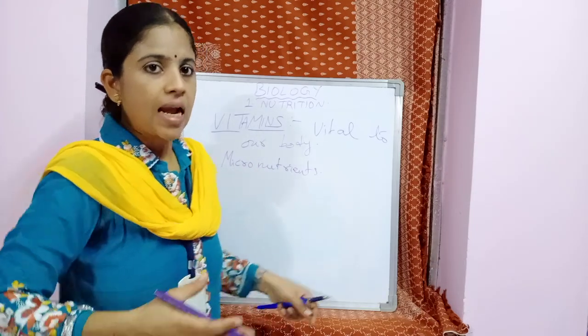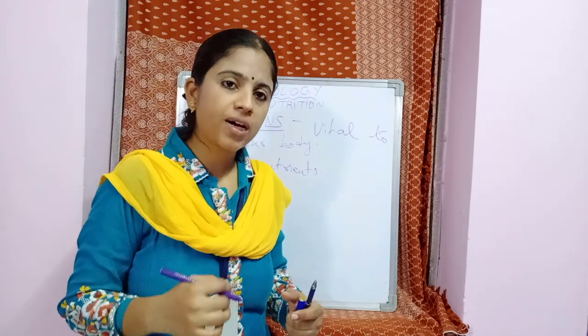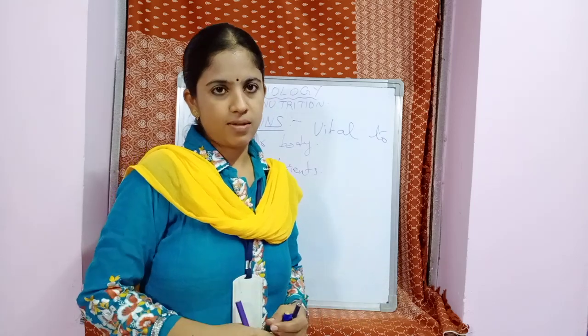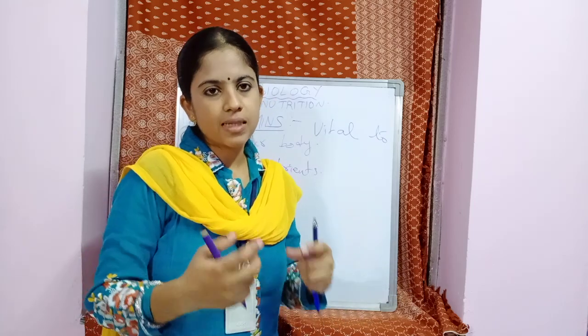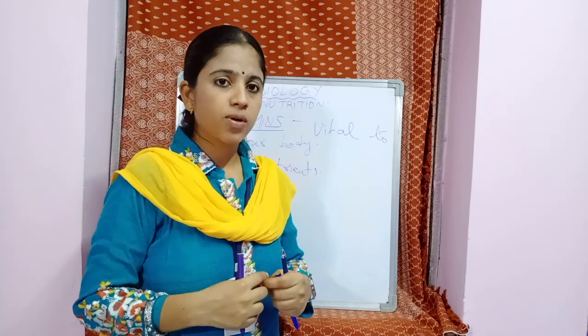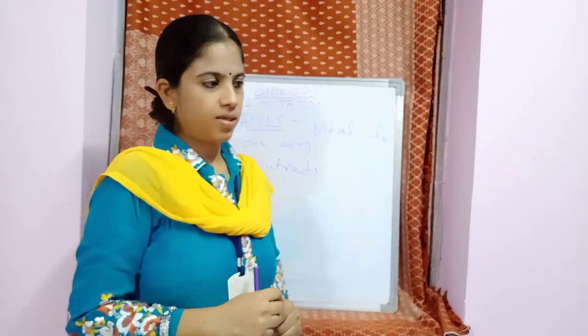Macronutrients means larger amounts. Our body takes these nutrients in larger amounts, that is macronutrients. What are macronutrients? They are carbohydrates, proteins, fats. These are the examples of macronutrients. They are required in a very large amount, whereas these vitamins are required in minor quantities.